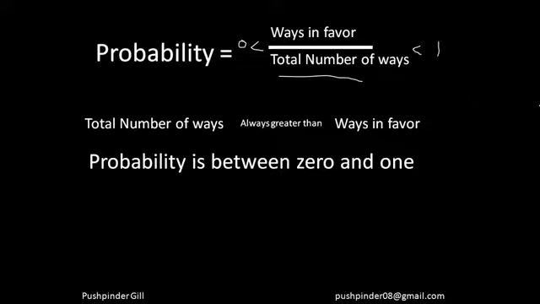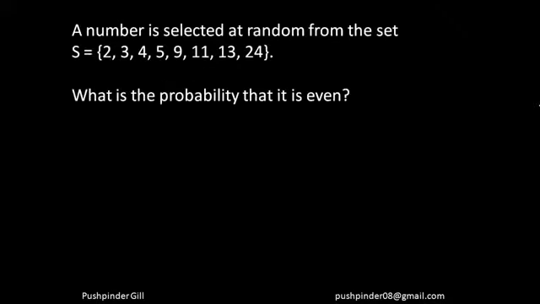Now let's just solve the simplest of the questions and understand the concept of probability even better. A number is selected at random from the set. What is the probability that it is even? The formula tells us that probability is the number of favorable cases divided by total number of cases. So let's see what are the total number of cases here. I have to select a number from this set.